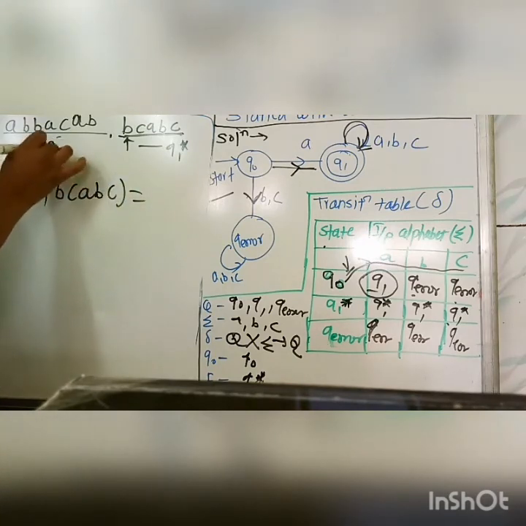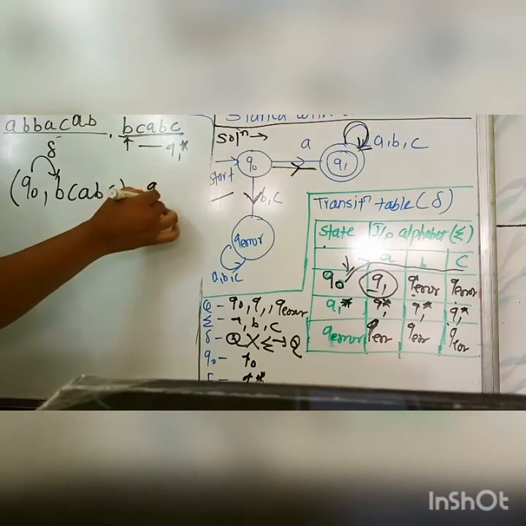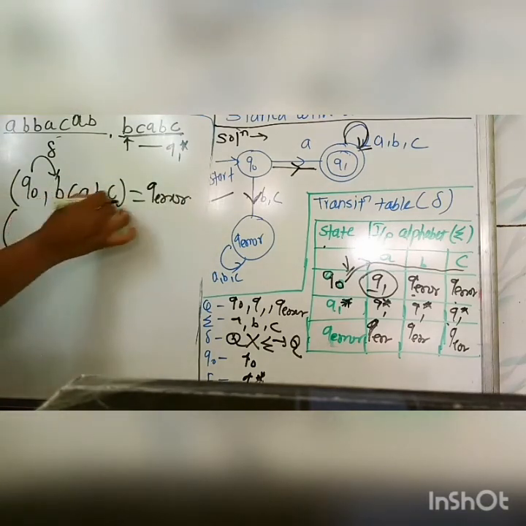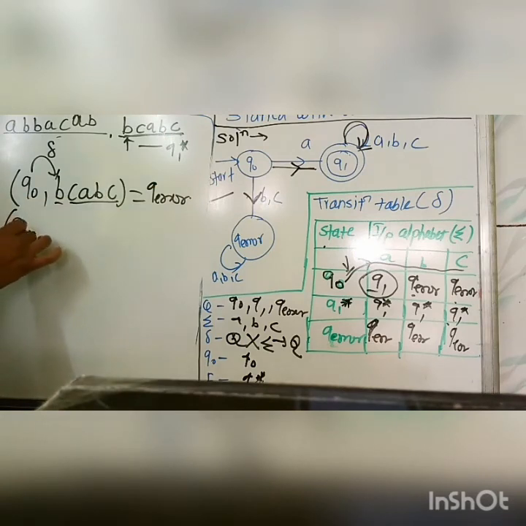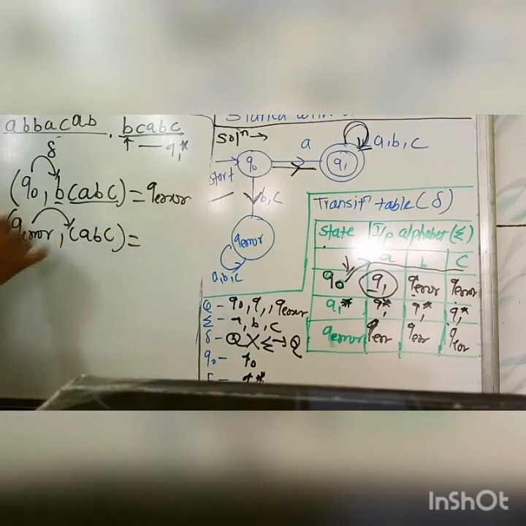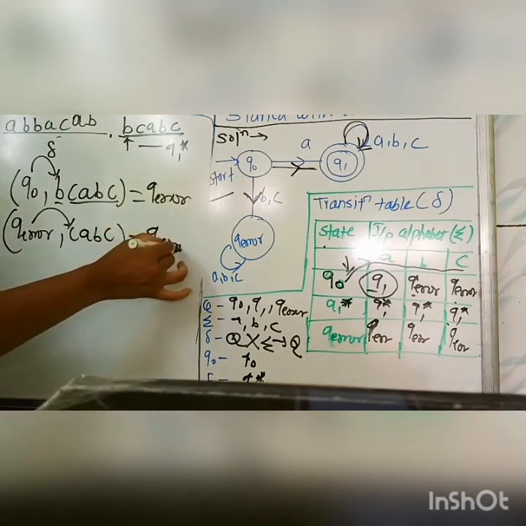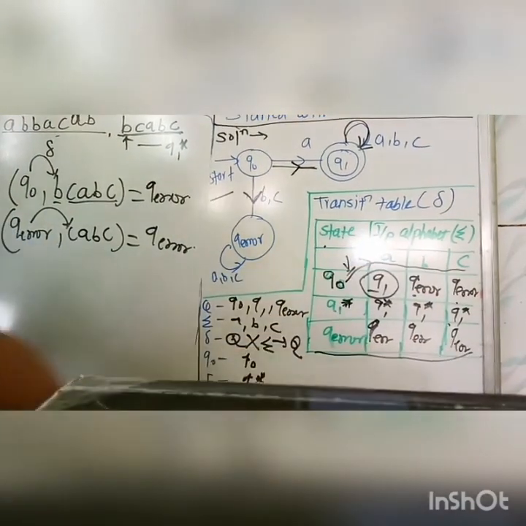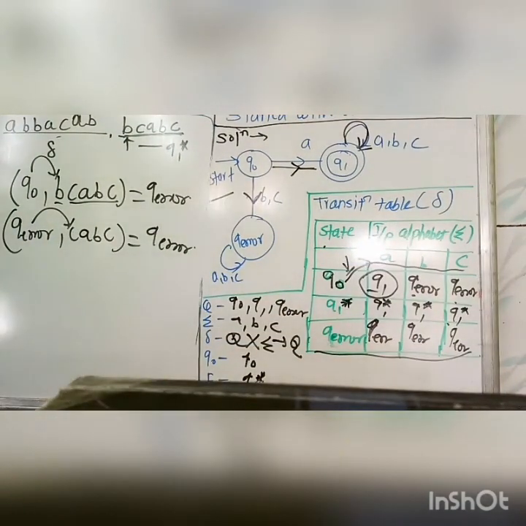On performing the delta function, Q0 on B gives Q error. Then B has been processed, so start from C. Q error on the remaining CABC. What will be the output? Again Q error. As we know, for every entry A, B, C in the Q error row, we have given the output Q error.